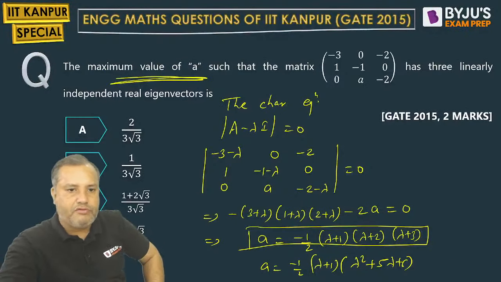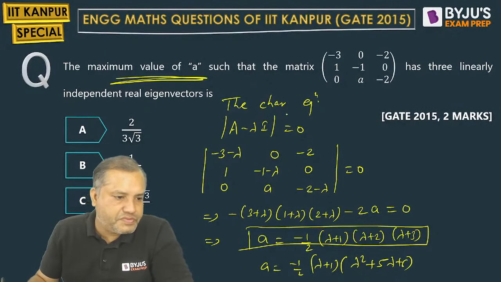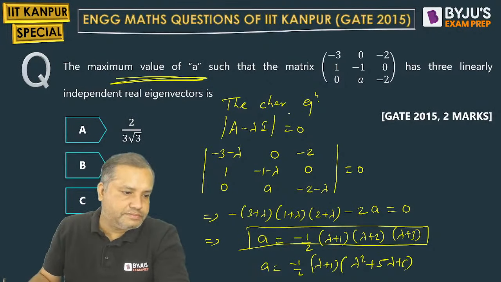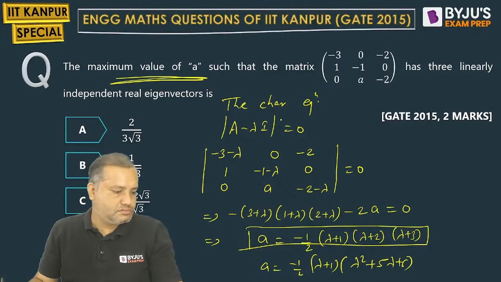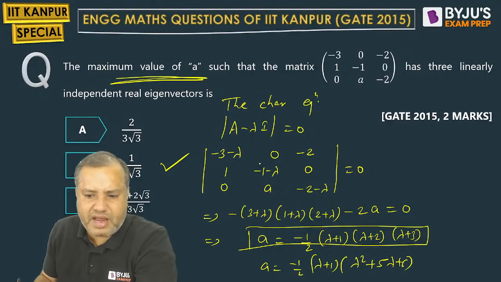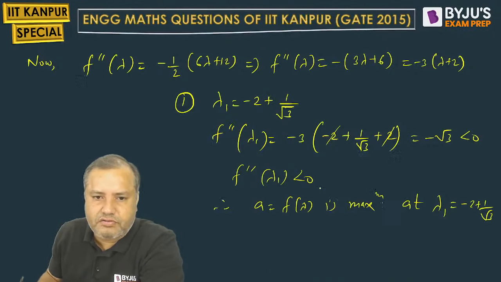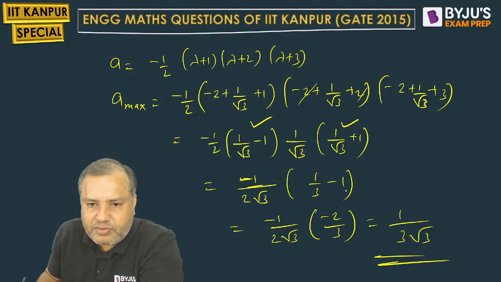And 1 upon 3 root 3 option, what happened? Minus will not come, beta. How will minus come? Why should it be minus? This minus and one more minus from here.